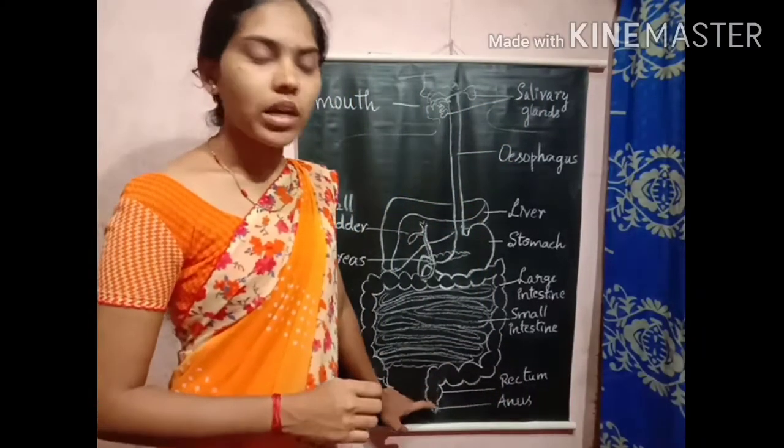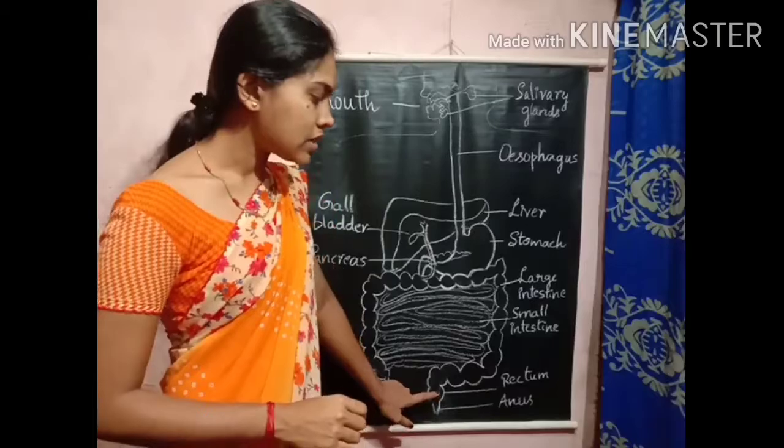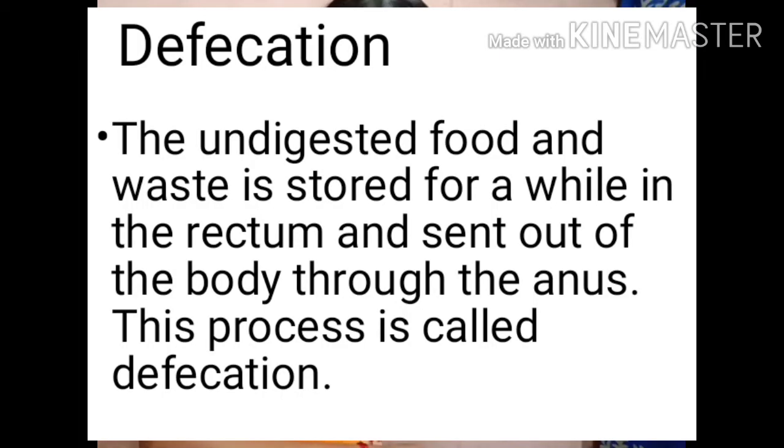That process we call defecation. What is defecation? The removal of undigested food and waste material through the anus is known as defecation.